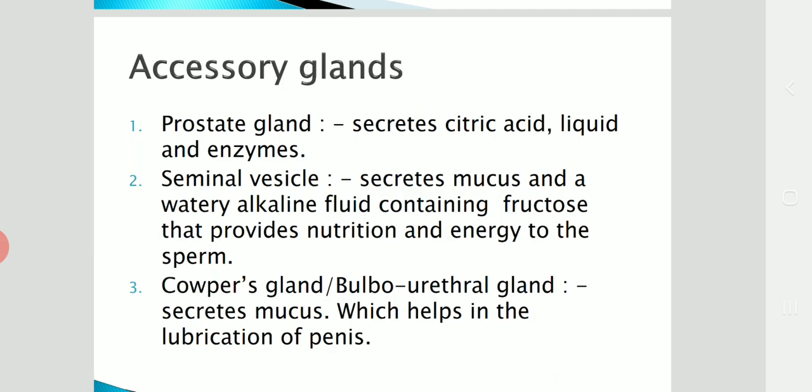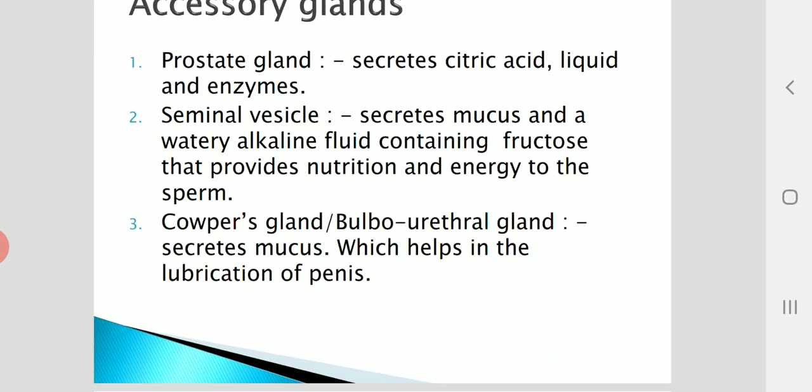And we have the Cowper's gland, which is also called the bulbourethral gland. It secretes mucus which helps in lubrication of the penis during copulation. The secretions of all these glands, that is the prostate gland, the seminal vesicle, and the Cowper's gland, are usually called seminal plasma.